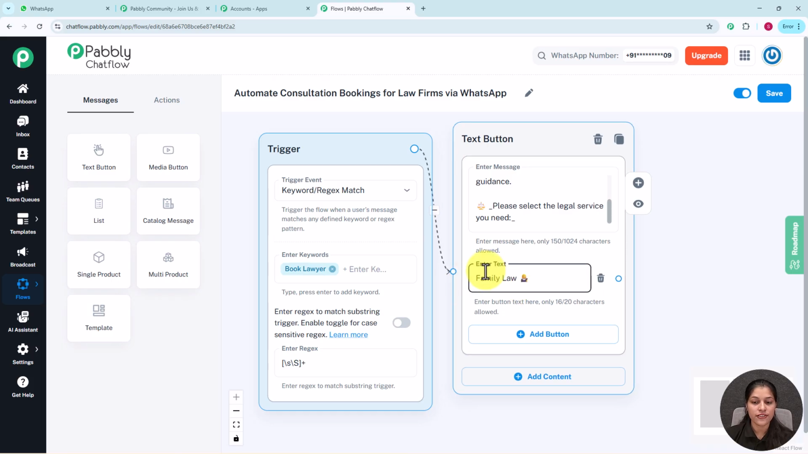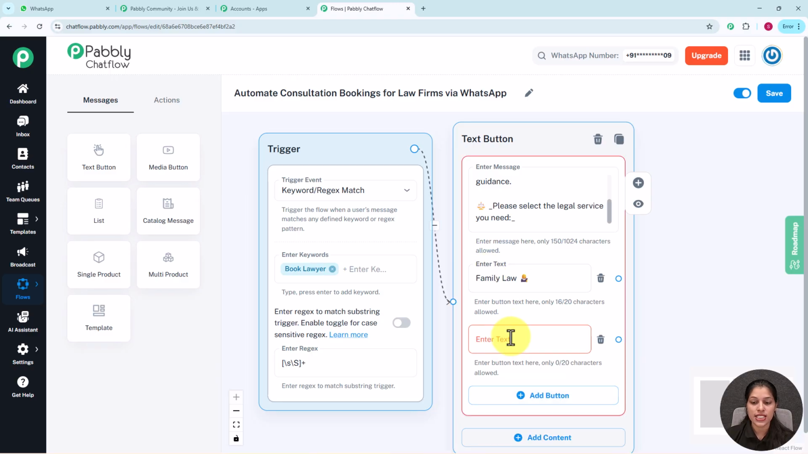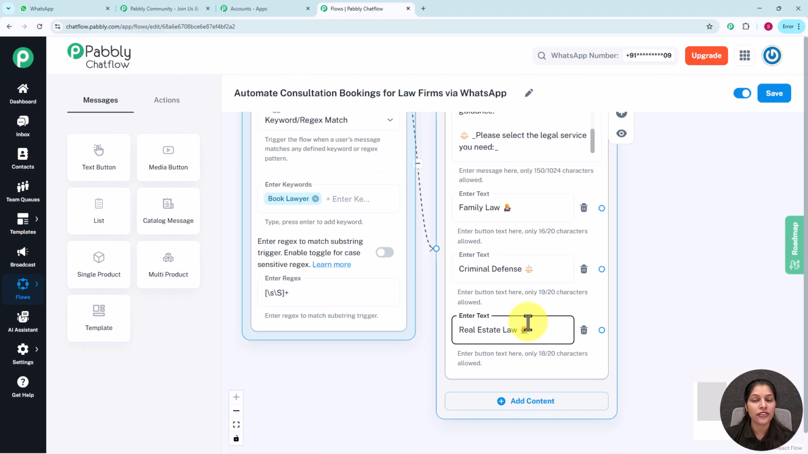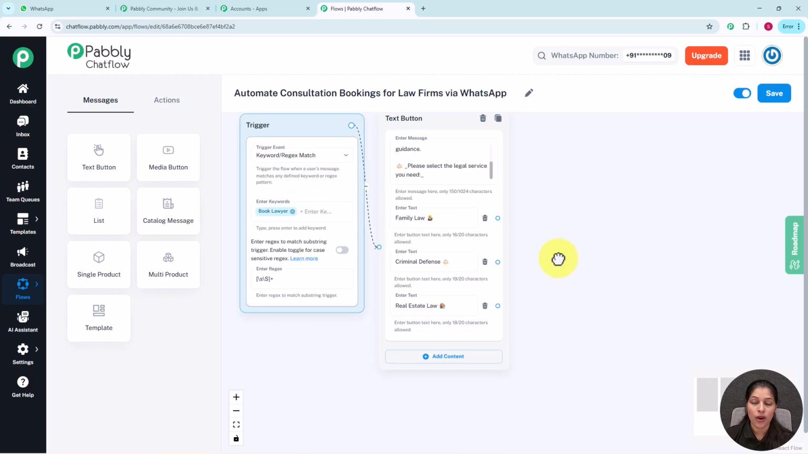So now let's create a first button here. So here the first button I have created is family law. Now I am going to add some more buttons likewise. So just click over this add button and enter the text of your other buttons. So here I have created two more buttons, that is criminal defense and real estate law.